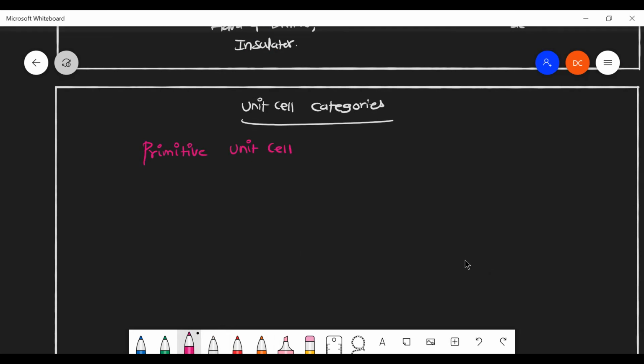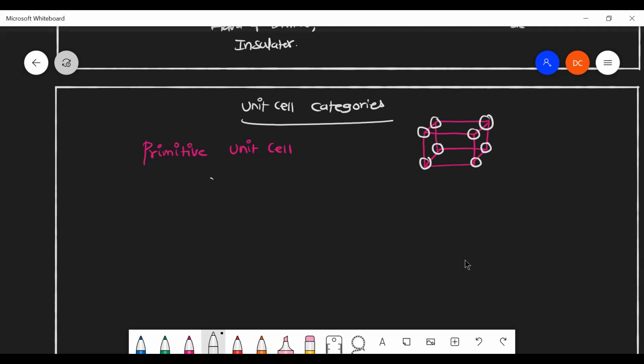It consists only of atoms located in corners. Consider this a unit cell. If I connect all those points, I get a basic unit cell, which consists of the atoms located only in corners. Then it is called a primitive unit cell.